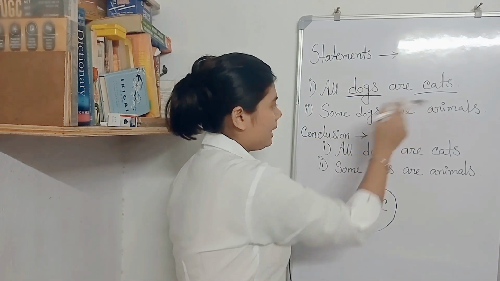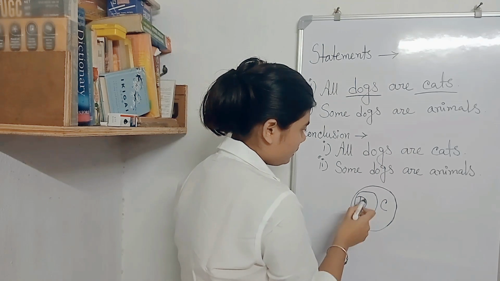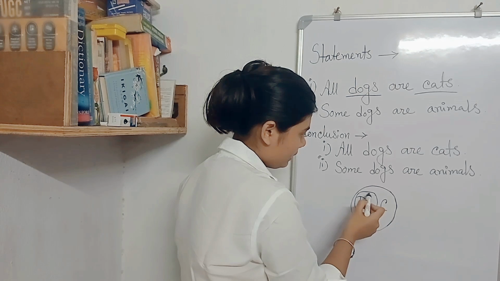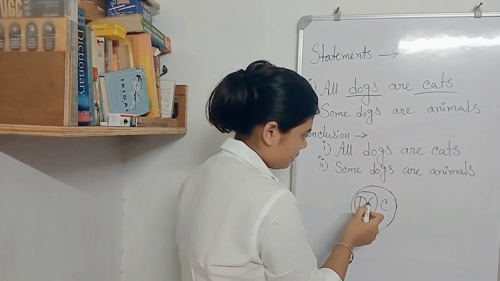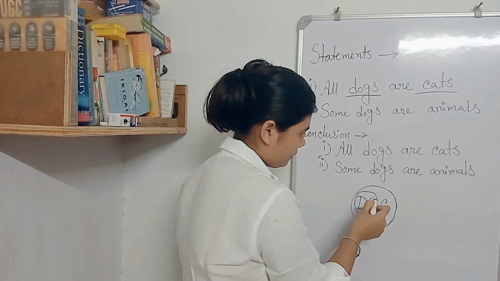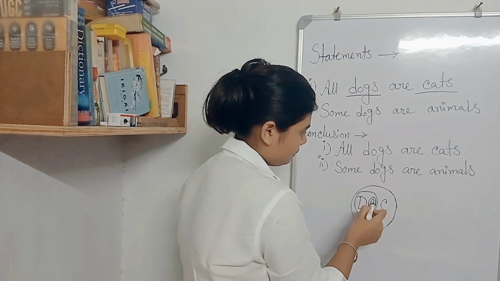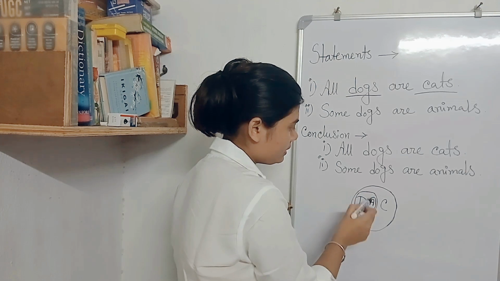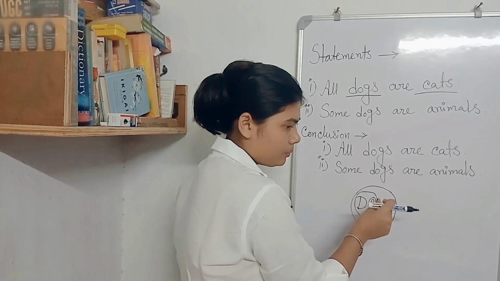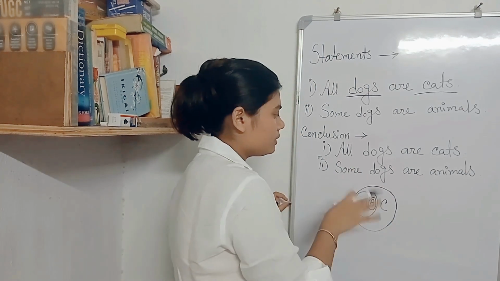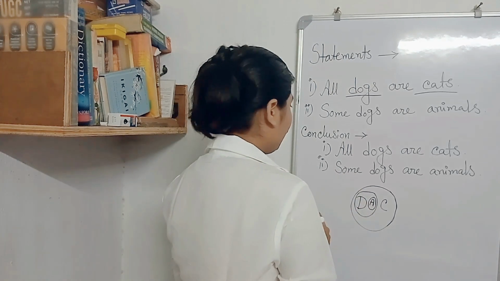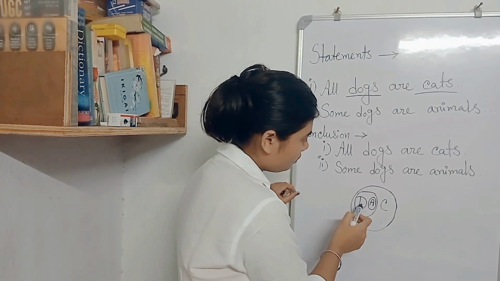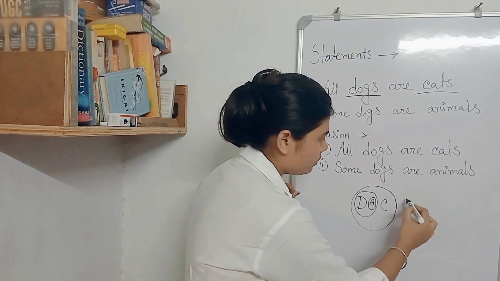Again, some dogs are animals. So here the dogs, and here the thing is that some dogs are animals, because here the dog is some, right? So some of the parts of dog is animals. So this is our diagram. Now the conclusion is saying that all dogs are cats. Yes, true.